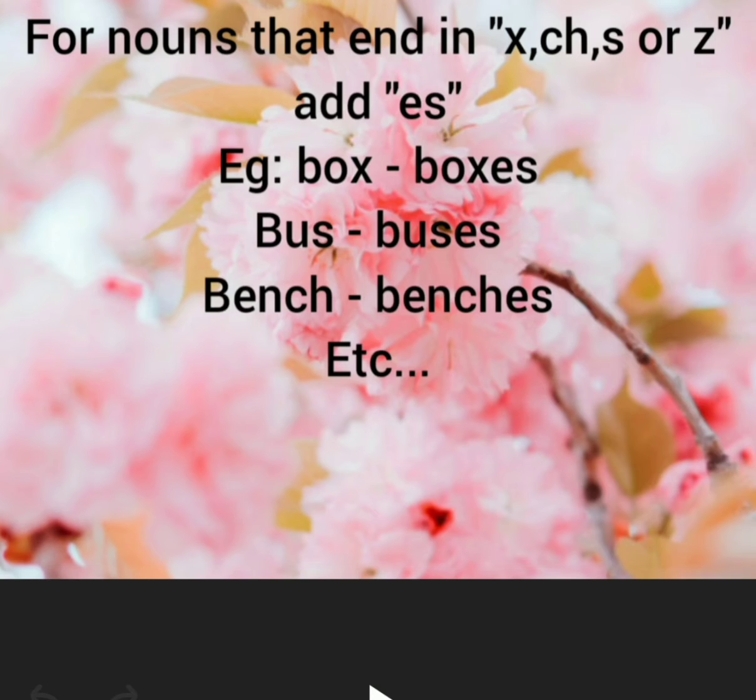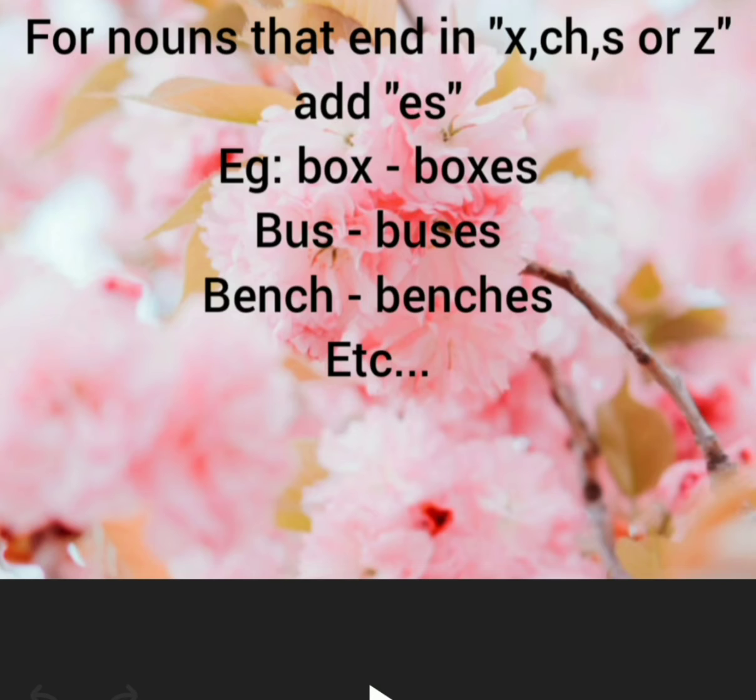For example, box, boxes. Here the word box ends with the letter x. So when we want to write the plural form of box, we have to add ES. So the plural form of box is boxes. The next one is bus. Bus ends with the letter s. We add ES to the singular noun. That time we got the plural form of bus: buses.